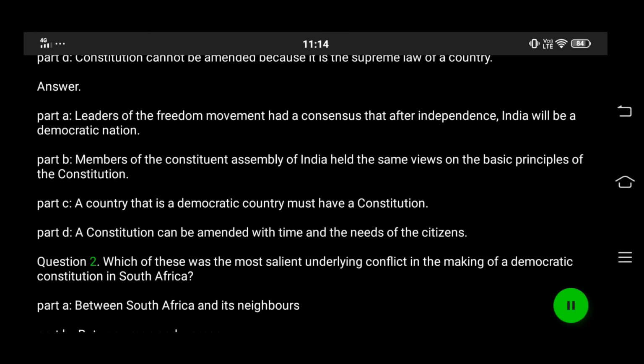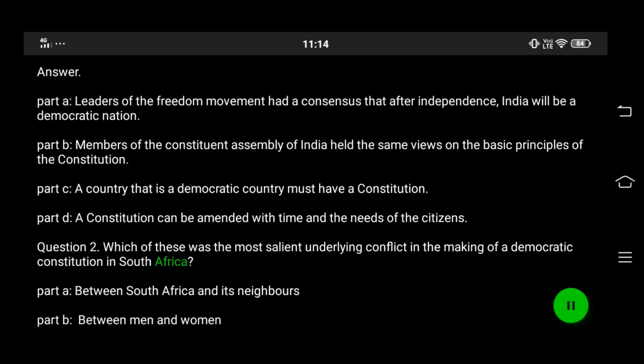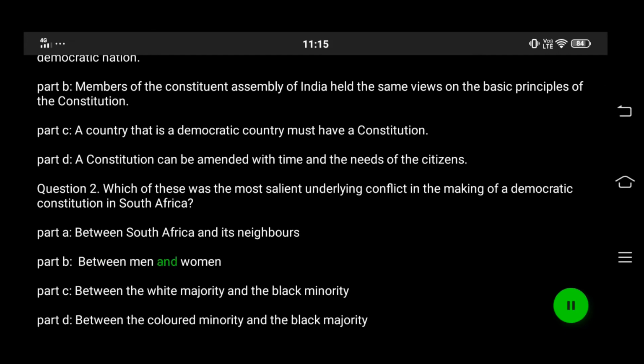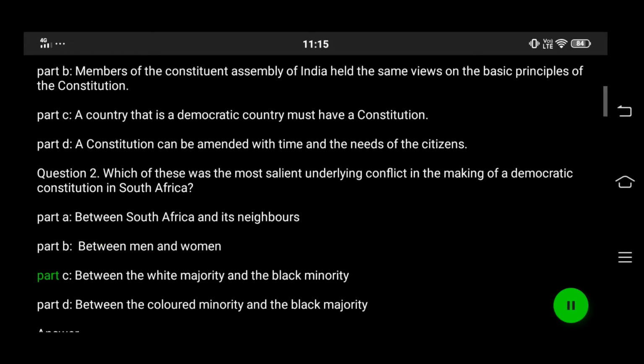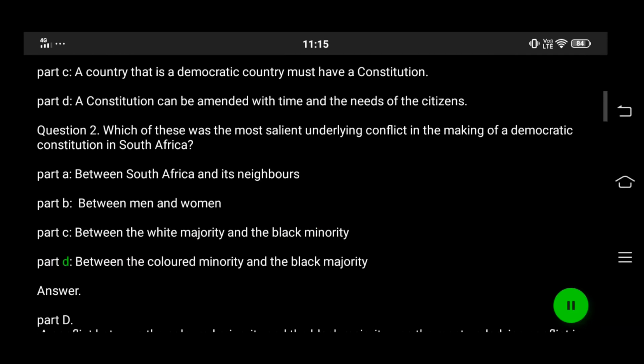Question 2. Which of these was the most salient underlying conflict in the making of a democratic constitution in South Africa? Part A. Between South Africa and its neighbors. Part B. Between men and women. Part C. Between the white majority and the black minority. Part D. Between the colored minority and the black majority.